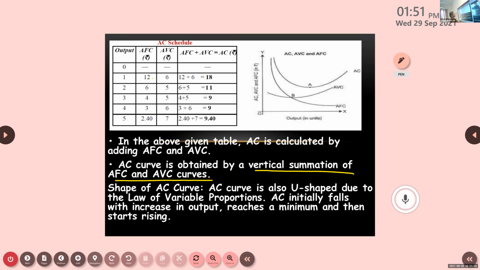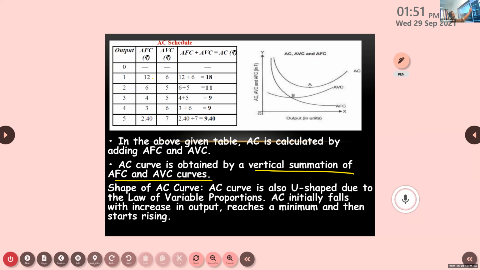Okay, let me tell. Where are we marking AFC, on the vertical line or on the horizontal line? And you have to tell me which one is the vertical line and which one is the horizontal line.